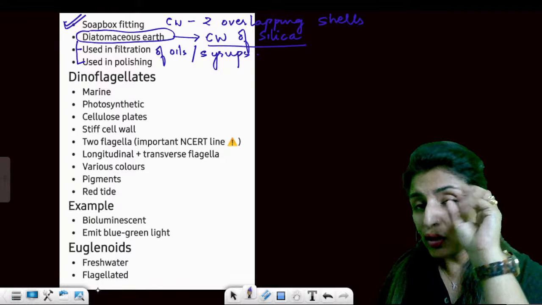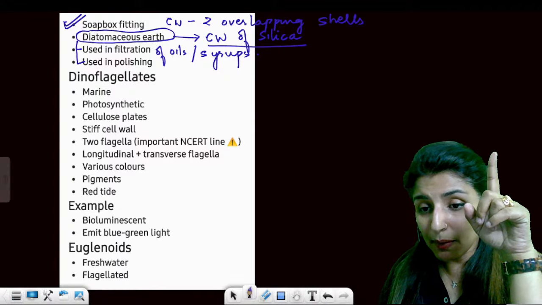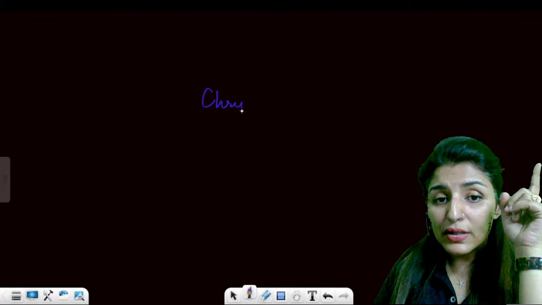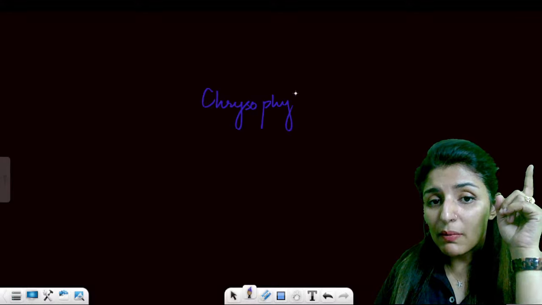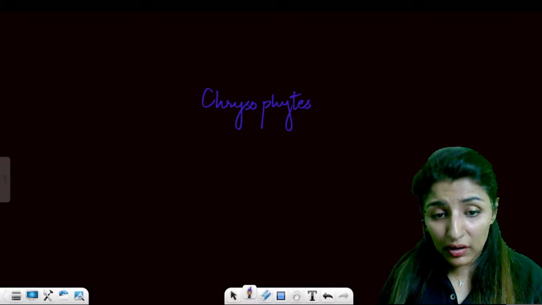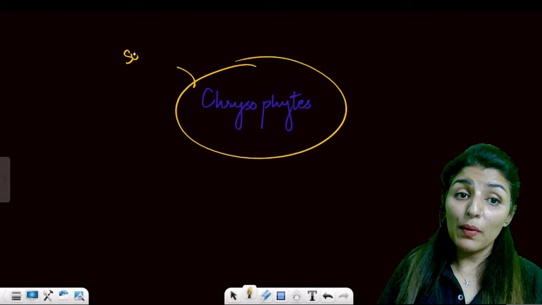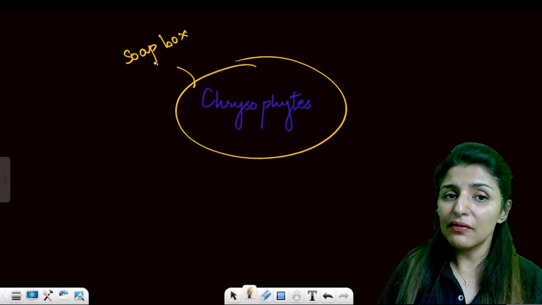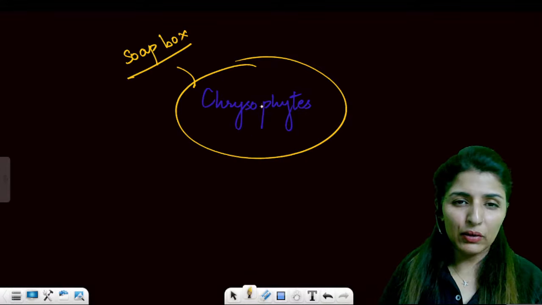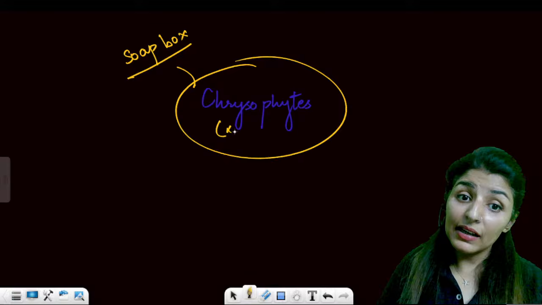So few things that you should always remember when we are talking about chrysophytes. What are the unique features? Soap box like. This is the point you will only read about chrysophytes, and particularly diatoms.